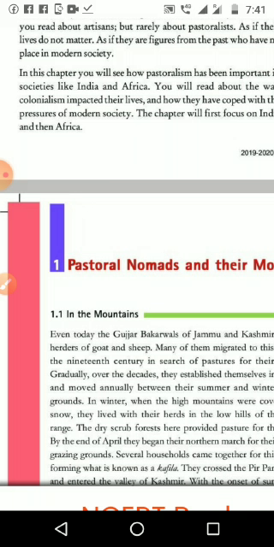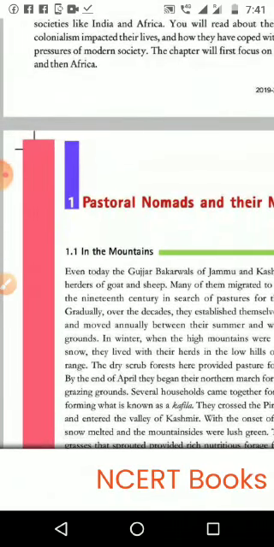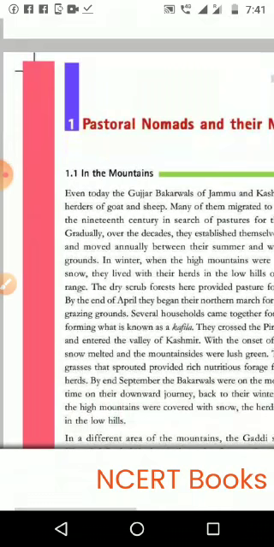Even here in Tamil Nadu, I am not sure, Karnataka, Maharashtra, even in Rajasthan, many states have these pastoralist communities or nomadic communities. They come with their animals in some season, then they go.